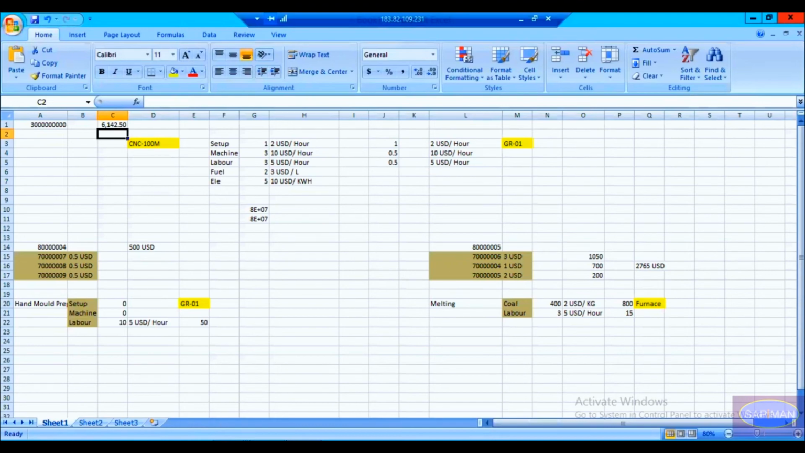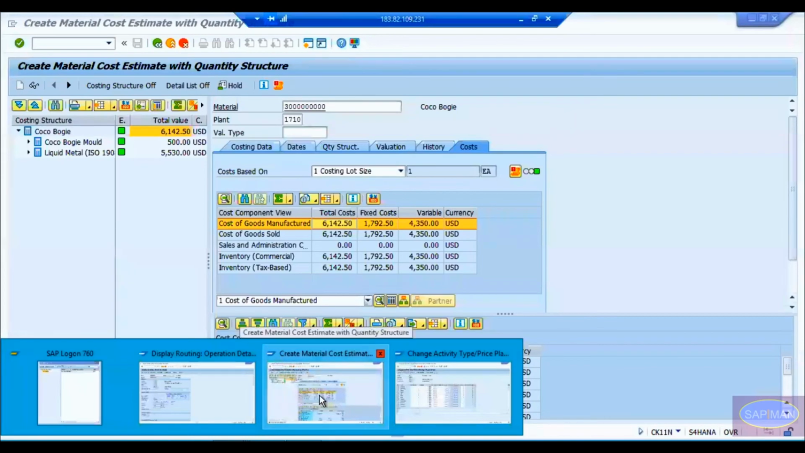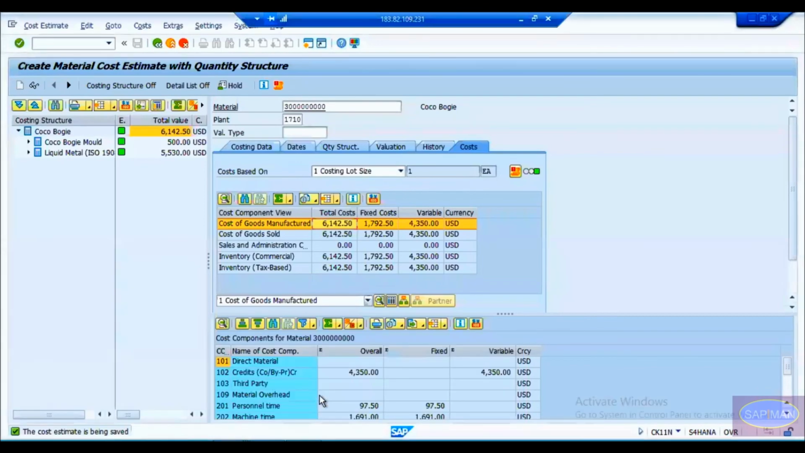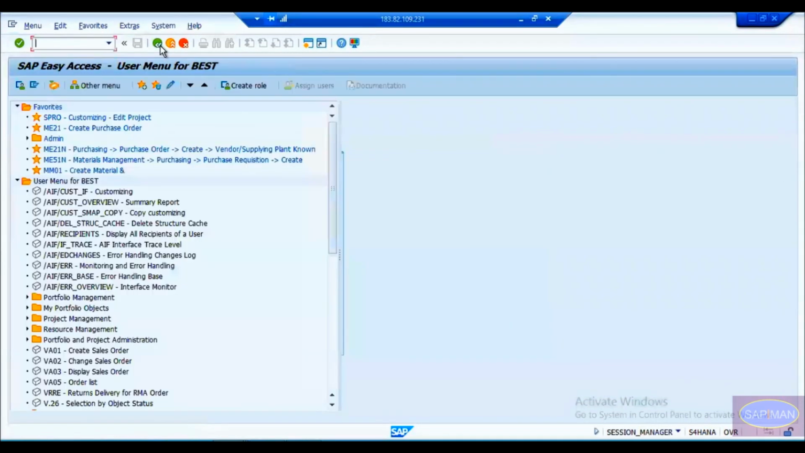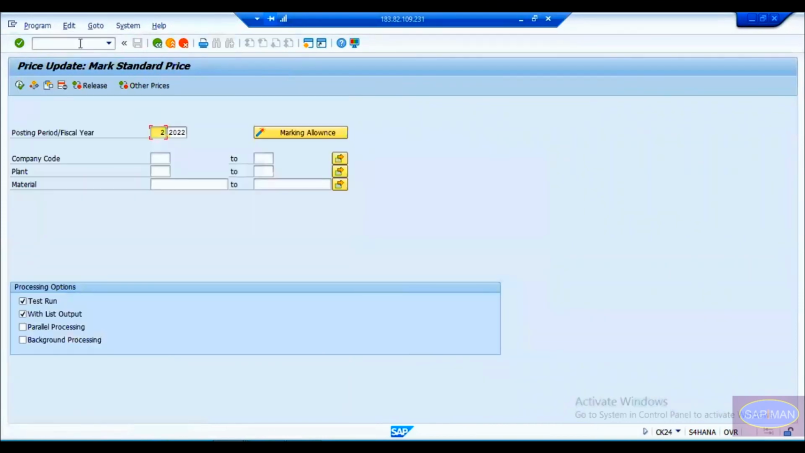Okay. Now this cost estimation, as I said, is divided into two types. One is getting the planned cost price. The second one is updating it into the material master. To update this value into the material master, there is a transaction code, CK24. So we update that in the material master. Again, this activity will be done by your financial expert. You don't have to worry about that. But still, just remember this thing.